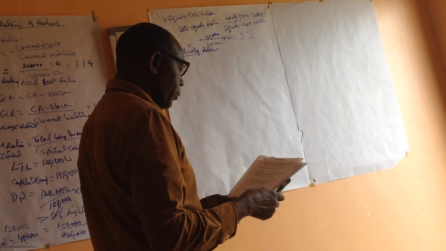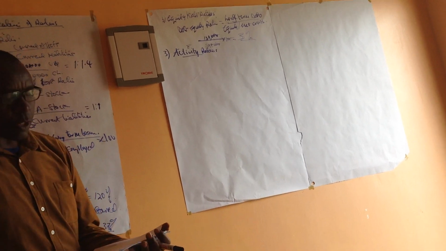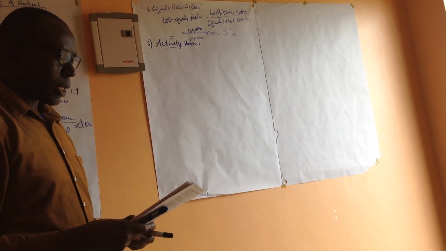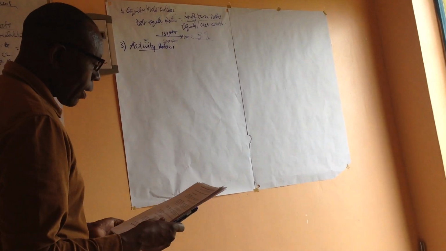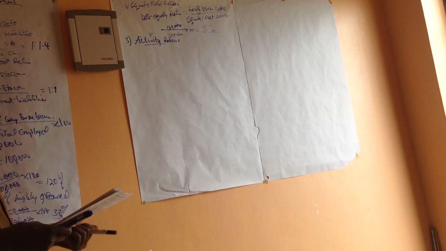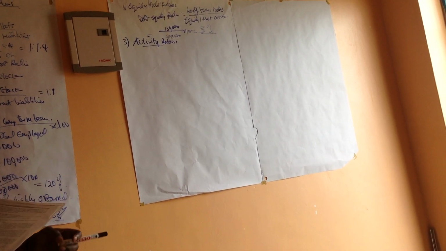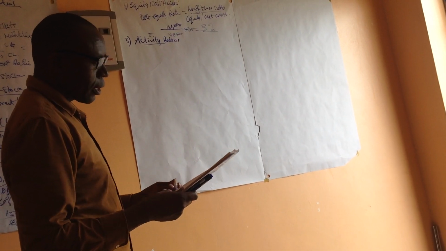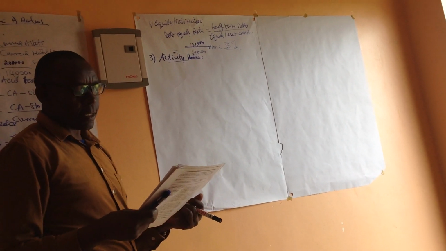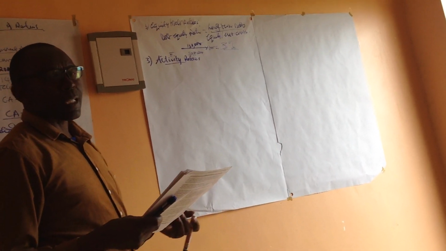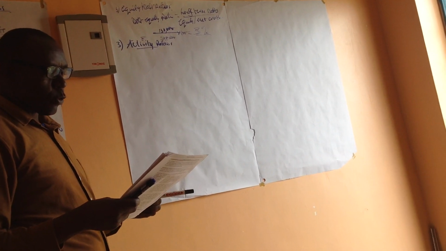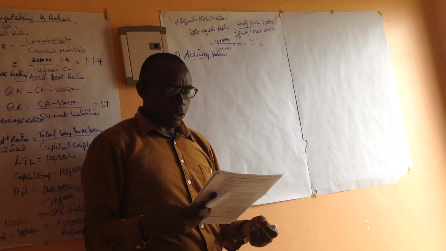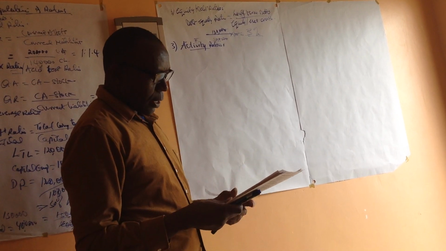Here we have the debtors turnover, which relates to how they're utilizing the debts to generate higher sales. Then we have the average collection period, meaning how long we take to collect our debts from the parcels we sold on credit. And then we also have the creditors turnover, how we're utilizing the credits given by suppliers to generate higher sales, and the creditors payment period, meaning how long we take to pay the debts that we have.